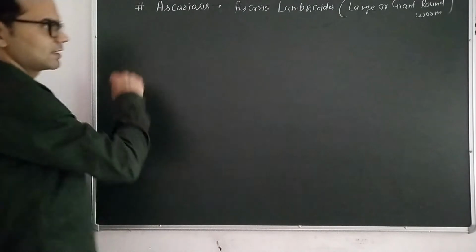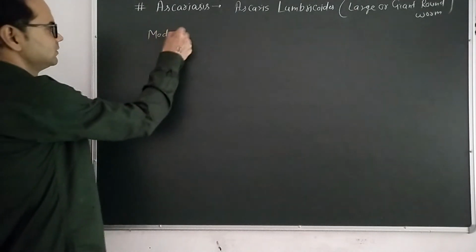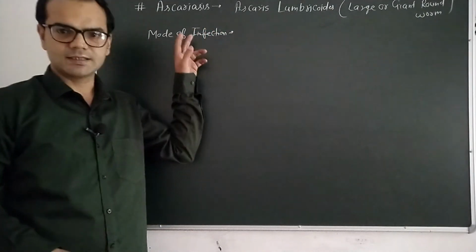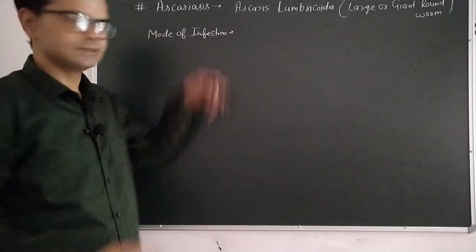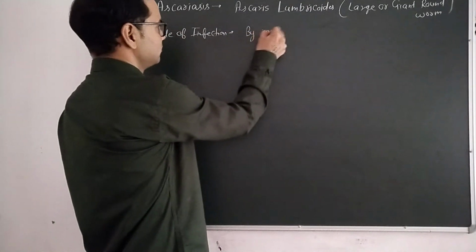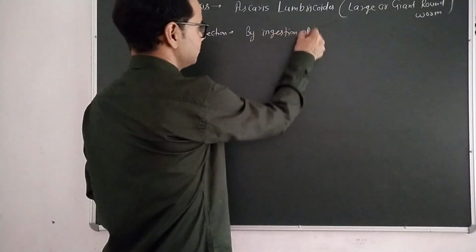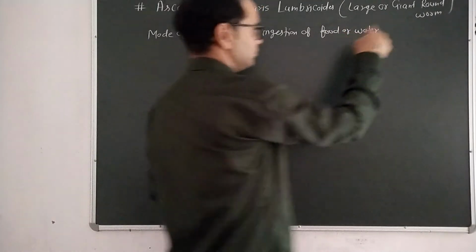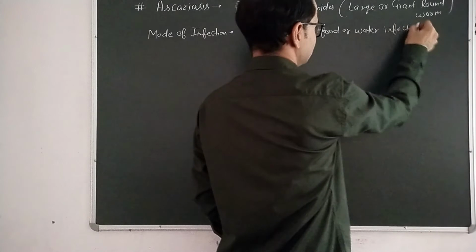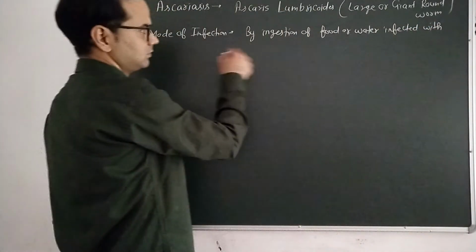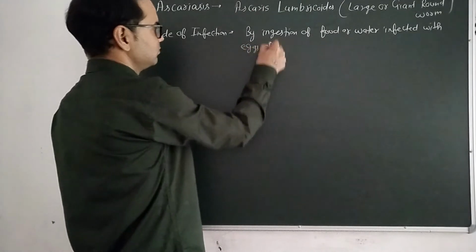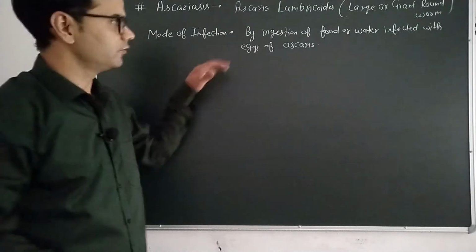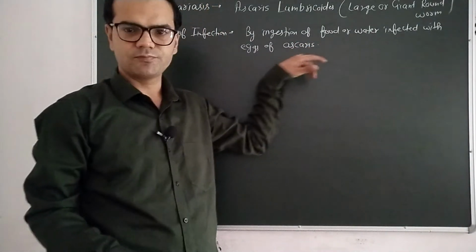How is this disease transmitted? The mode of infection is by ingestion of food or water infected with the eggs of Ascaris.